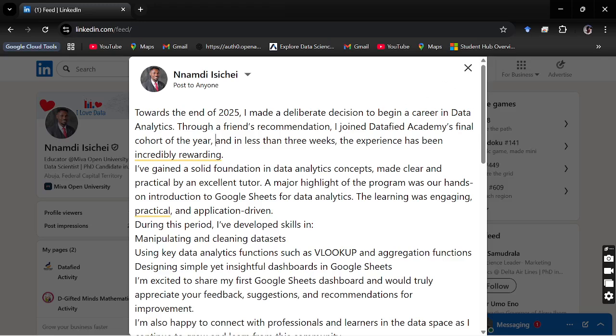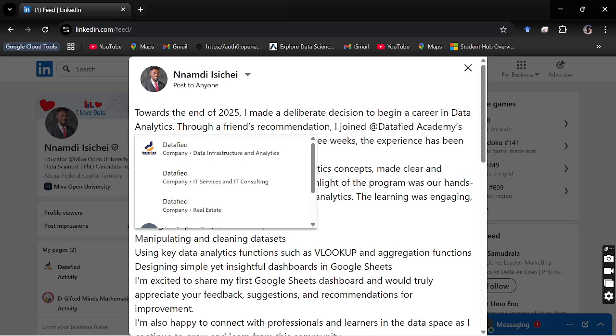Then anywhere you mention Datafied, please tag Datafied. We are online, so you see how to tag Datafied. You can see the cursor is blinking. Shift 2, we pop up the @ symbol. Now once you put @ it will give you a list of all the companies that are bearing Datafied. Ours is at the top in my own case, because I have tagged Datafied on several of my posts. But in your case you might not see it at the top.